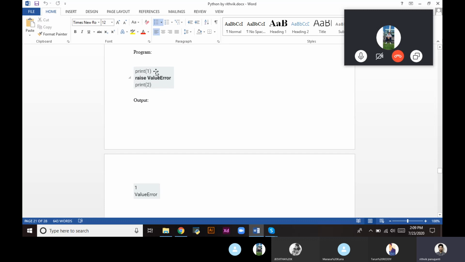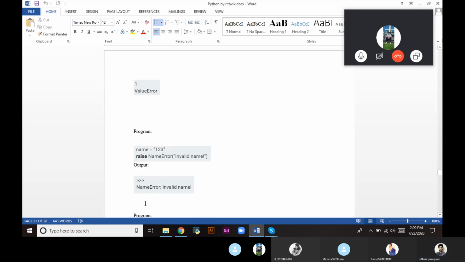So we are printing 1. There is no error in that, so this statement will be successfully executed and 1 we can see in the output. Then we are raising a ValueError. So an exception has been raised, and we don't see the execution of lines beneath the exception. So print 2: 2 will not be seen in our output.